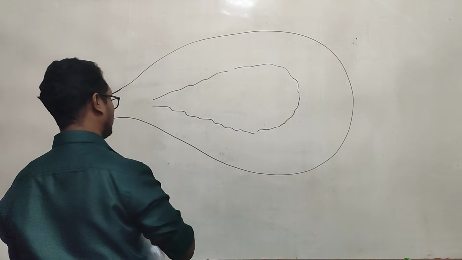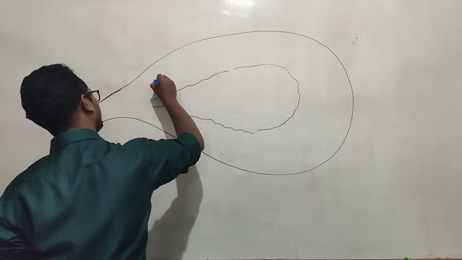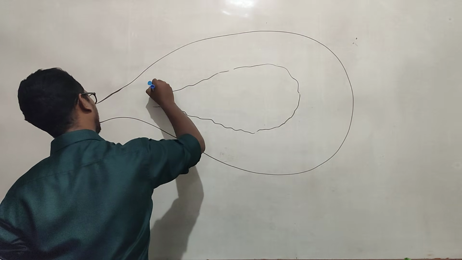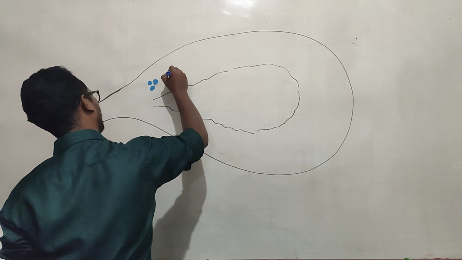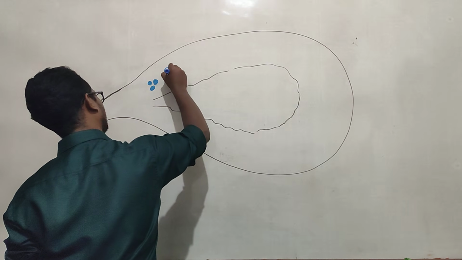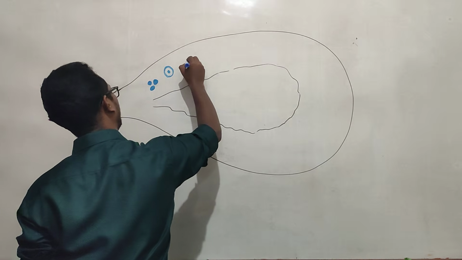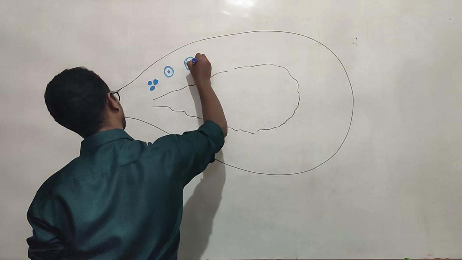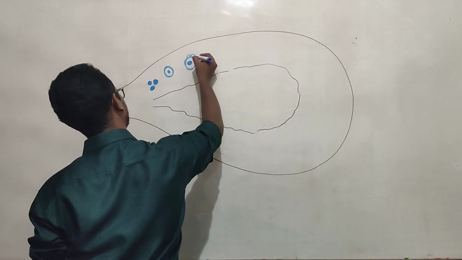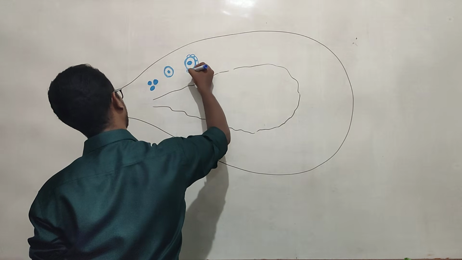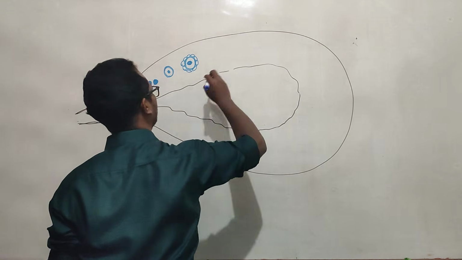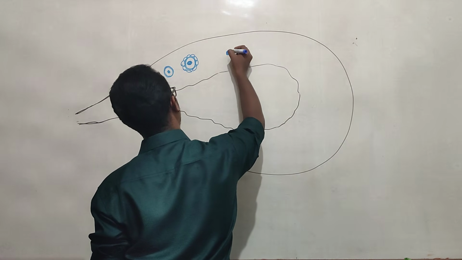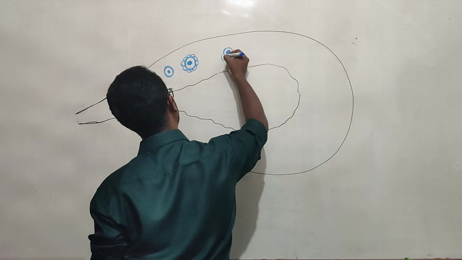So it contains some small follicles. Primordial follicles, then slightly larger primary follicles. Then again it has some other outer cell layers. This is the follicle with another outer cell layer, the secondary follicle. Then they have some more cell layers. These are the ovum, surrounded by more cell layers.